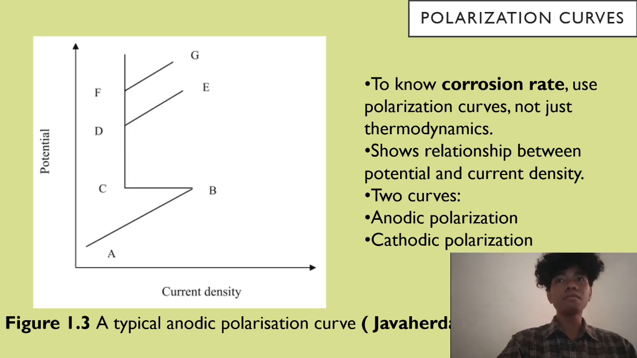Next is the polarization curve. So the polarization curve is used to determine the corrosion rate, something a Pourbaix diagram cannot do. The curve shows how the potential changes with current density for both anodic and cathodic reactions. They are essential for evaluating kinetic aspects of corrosion, like figure 1.3.